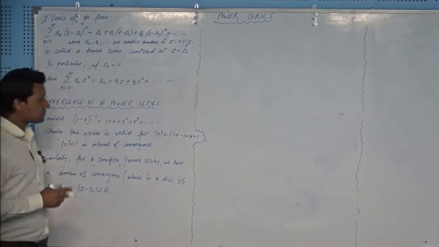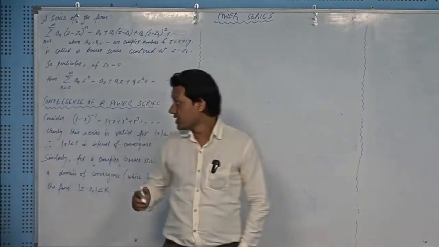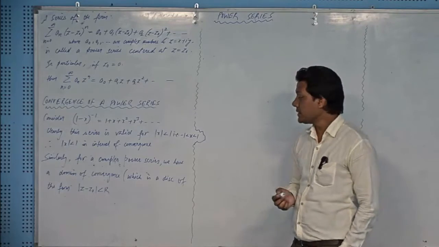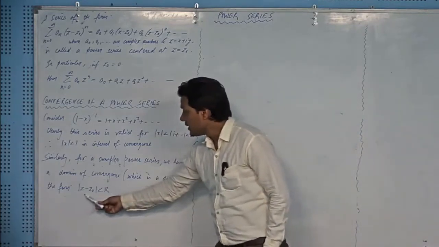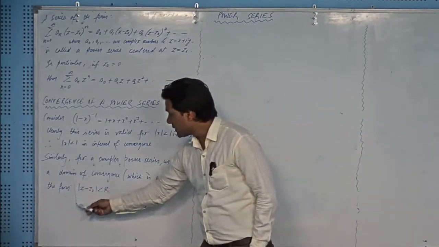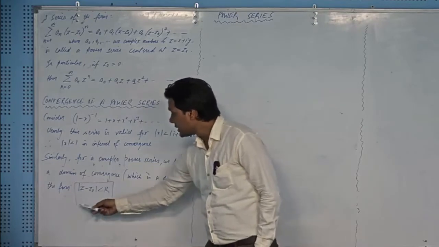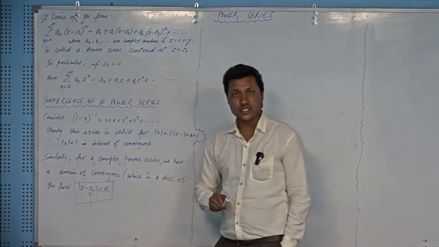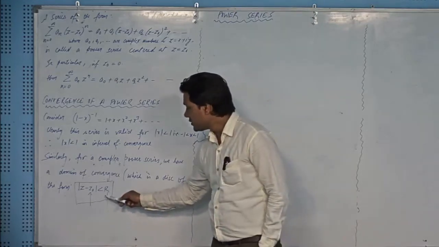Now, since we are dealing with the power series with complex z, this will be our domain of convergence, and if you focus on this thing, then this will be the center of the power series, z naught, and this will be the radius of convergence.